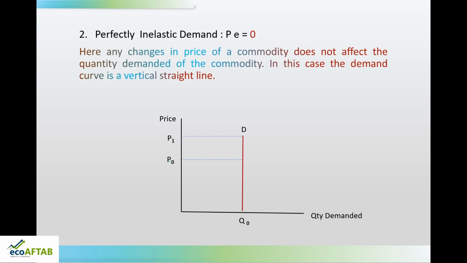In other situation, if the price reduces, even then the consumer is buying same amount of quantity. So, at P naught the quantity demanded is Q naught, even at P1 and P2 the quantity demanded is Q naught. So, for any change in price, the quantity demanded has not changed. And in my previous case, I had given the example of essential commodities. I had taken the example of diabetic drug insulin.